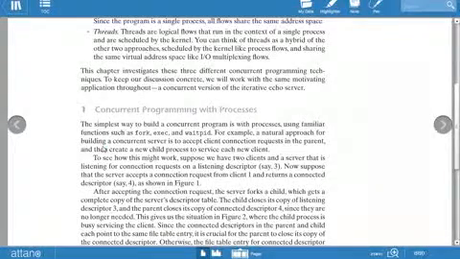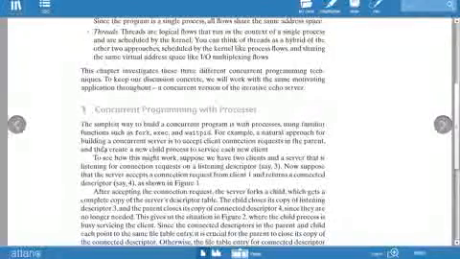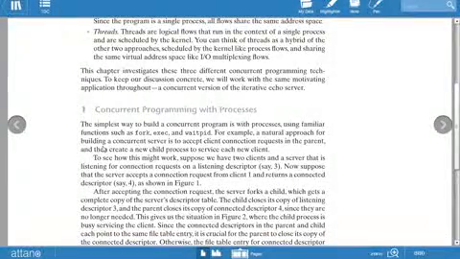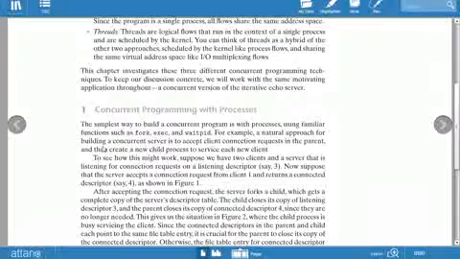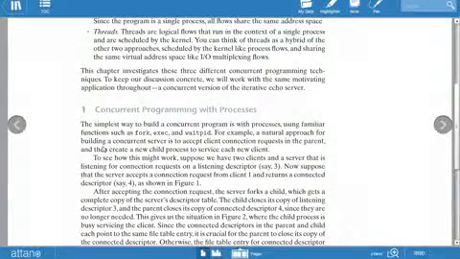For example, a natural approach for building a concurrent server is to accept client connection requests in the parent and then create a new child process to service each new client. To see how this might work, suppose we have two clients and a server.